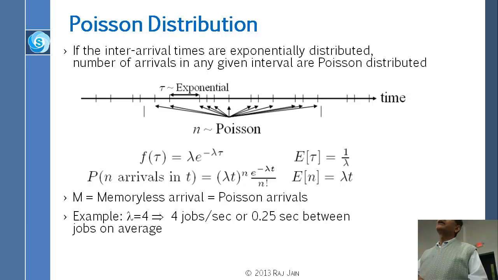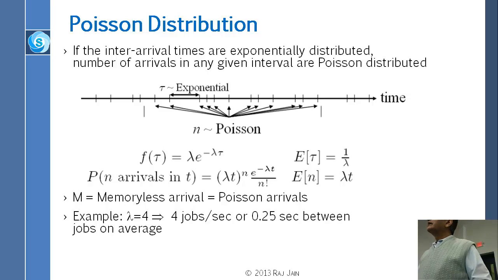So we use 3 different names. We call them exponentially distributed inter-arrival times, we call them memoryless arrivals, and we call them Poisson arrivals. The name of the process is the same process, and we can call it any one of those 3 things. The reason we call it memoryless is because we don't need to know the history. The reason we call it exponential is because the inter-arrival time is exponentially distributed, and the reason we call it Poisson is because the number of jobs in a particular time interval is Poisson.